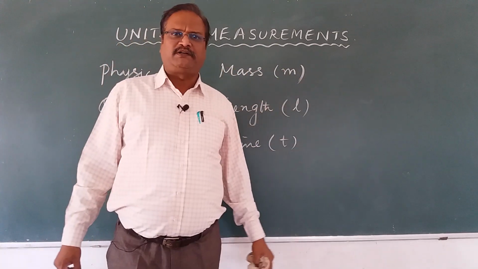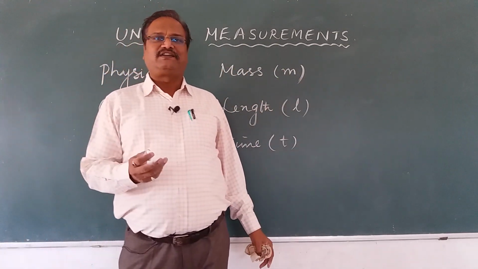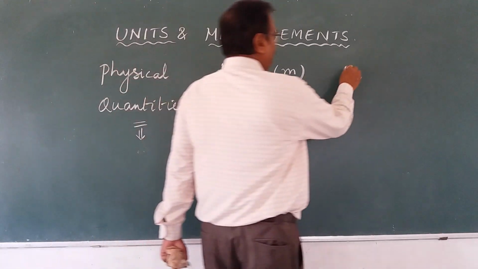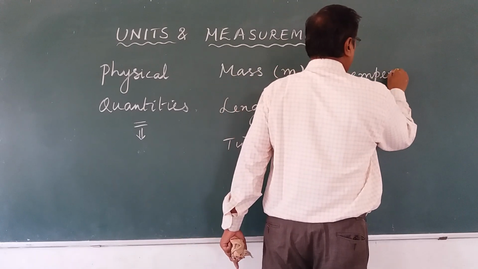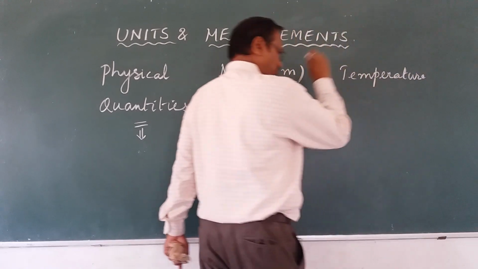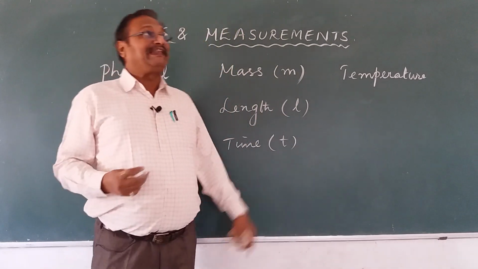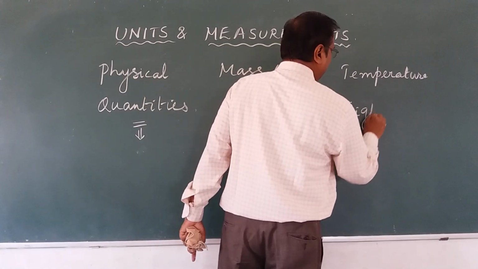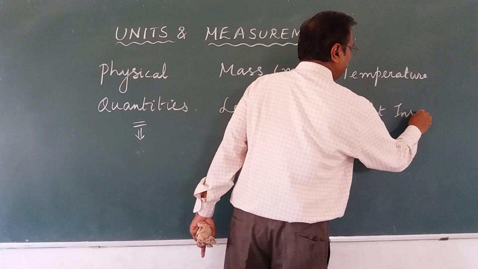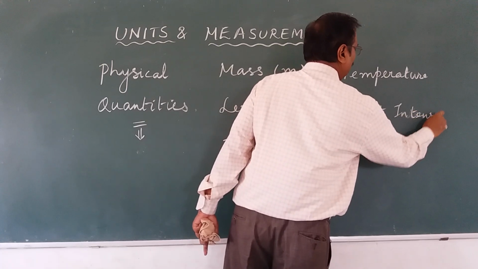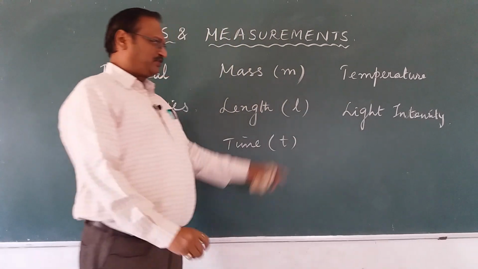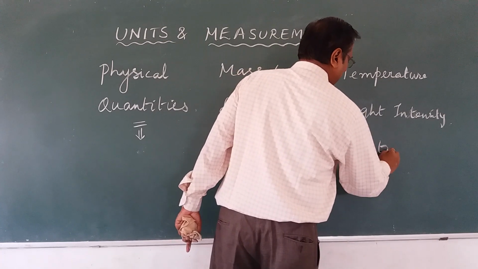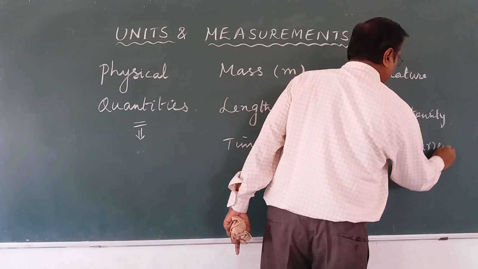More than that, for example, summer has started, so we see it's very hot. Then we measure temperature. We can measure temperature, right? What else can we measure? Think of it. Light is there, the amount of light is there, so we can measure light intensity. This also can be measured. Temperature can be measured, light intensity can be measured, electric current. This also is measurable.